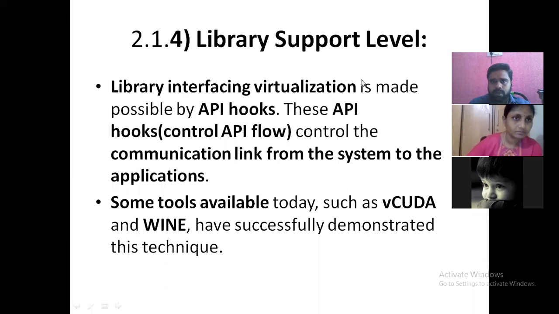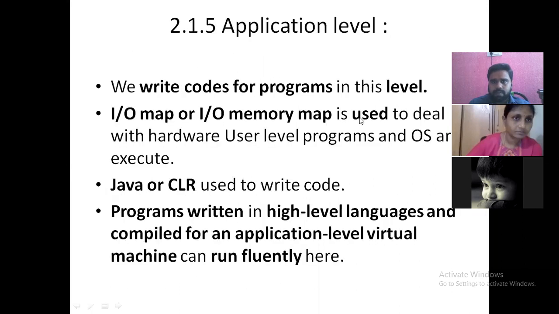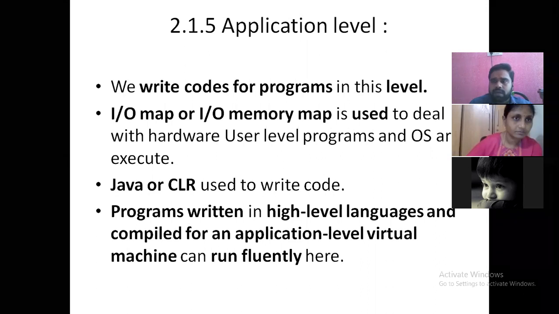Let us go for the top level, that is level 5, application level. Here we are going to concentrate on writing the programs. We will see the different environments for writing programs, like JVM and CLR. All these things we are going to see in this application level. Here we are going to use the IO map and memory map, different mappings also.